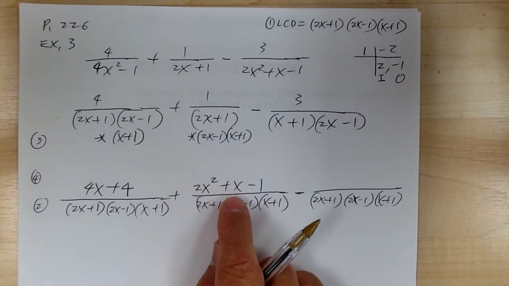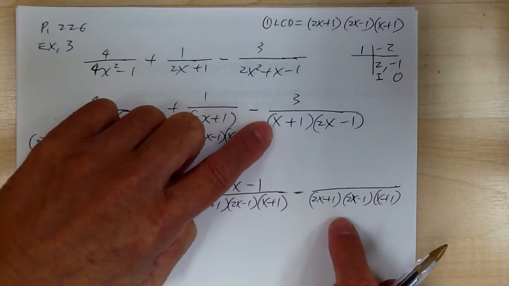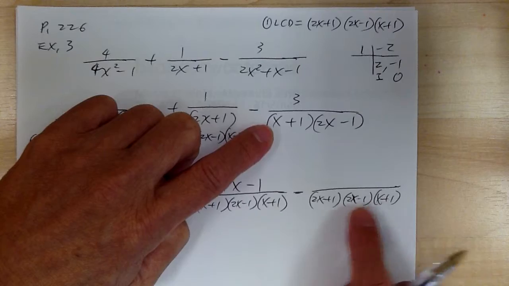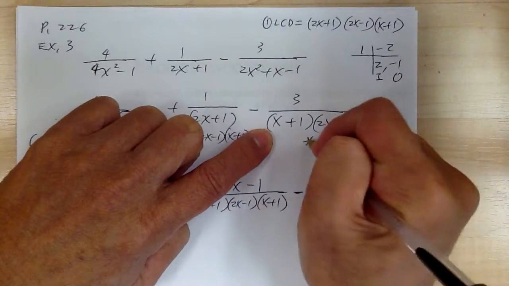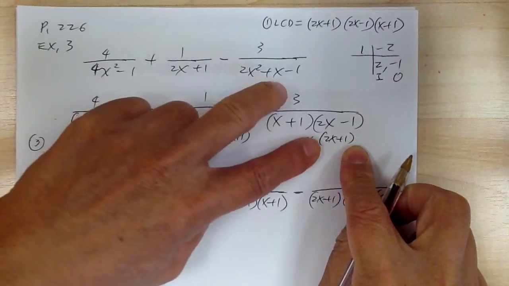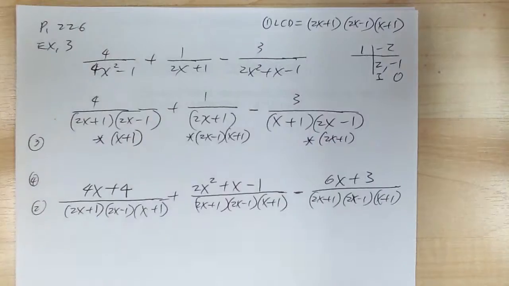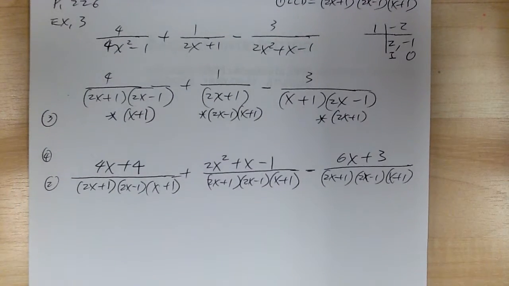Then your next step is this one over here. Again, you look at what you are missing. This is what you're missing: 2x plus 1. That's the one you need to multiply. So you multiply, and you're going to get 6x plus 3. So that's your step 4. Again, make sure you do it step by step, because if you don't, when you get a harder problem like this, you're going to be really confused and messed up.